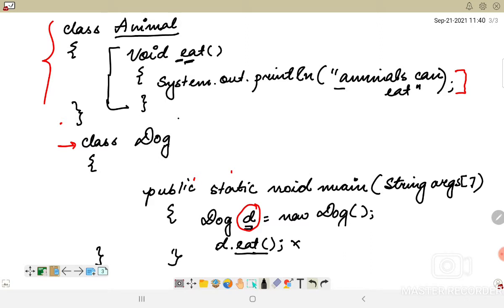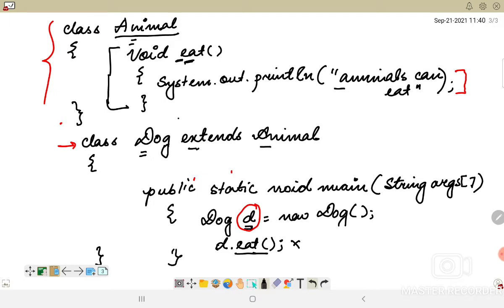So I have to make my dog inherit the properties of the animal. I will use a keyword which is extends, and Animal. Animal is the name of the class and extends is the keyword which will be inheriting the properties of the parent class.